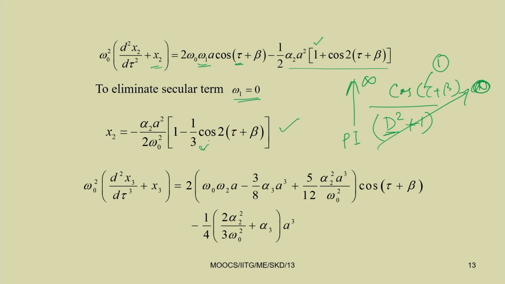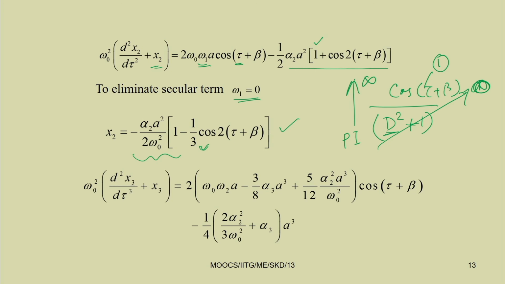So, this is the term you got, and for the first part, you can take this D squared plus 1 to the numerator with the power minus 1. So, this becomes 1 minus D squared of this term, whole term. In that case, differentiation of a constant, only the constant term will be there, the other part will be 0. So, you can get only this term, that is minus alpha 2 a squared by 2 omega 0 squared. So, the x 2 can be retained in this form.